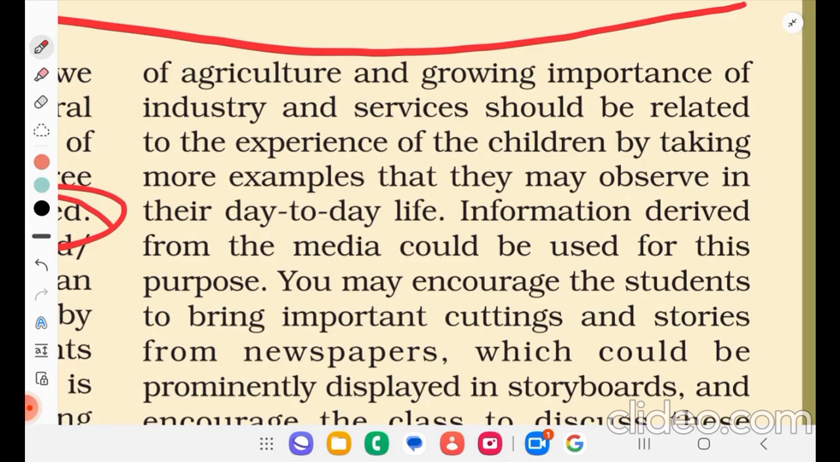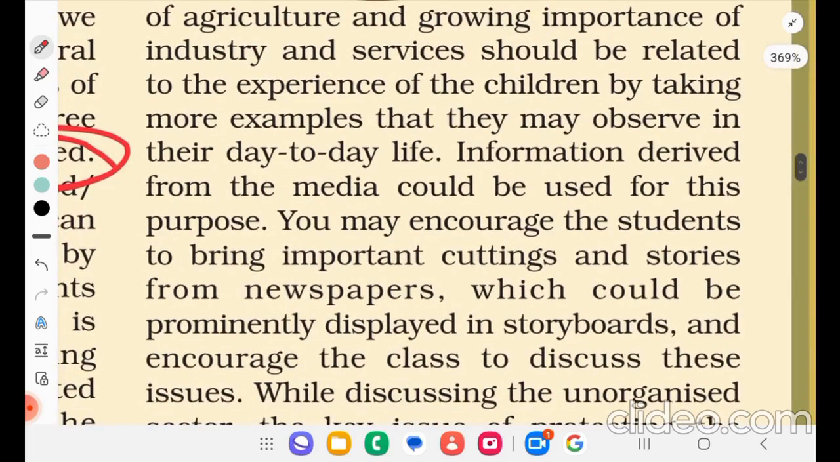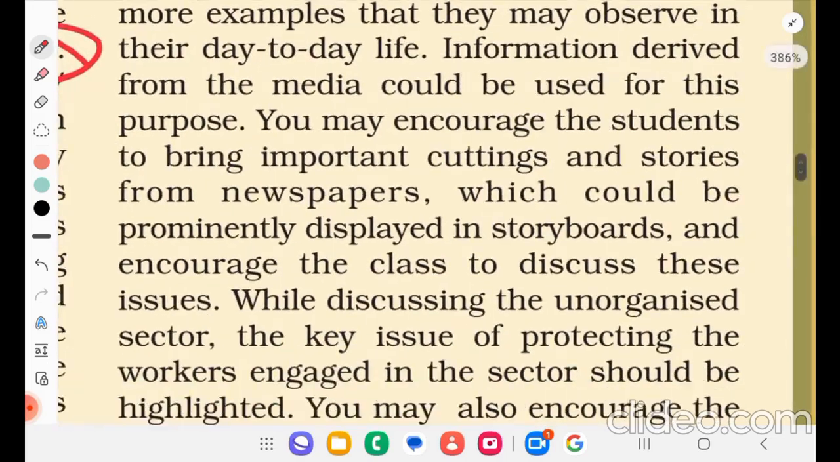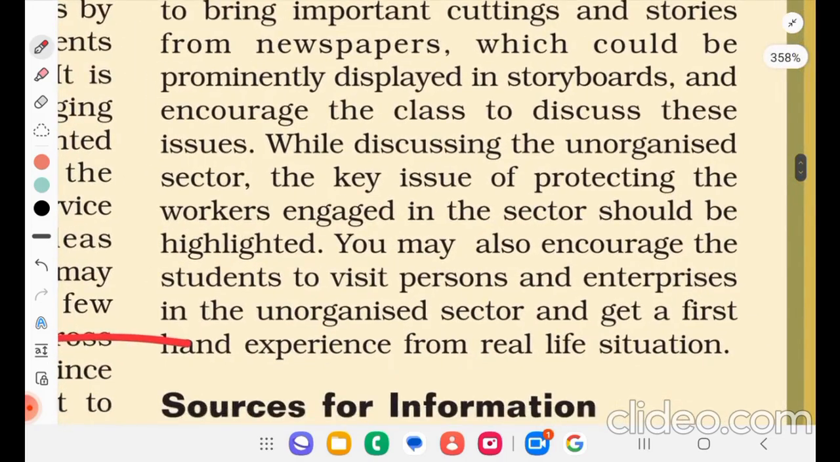You may encourage the students to bring important cuttings and stories from newspapers which could be prominently displayed in storyboards and encourage the class to discuss these issues. While discussing the unorganized sector, the key issue of protecting workers engaged in the sector should be highlighted. You may also encourage the students to visit persons and enterprises in the unorganized sector and get first-hand experience from